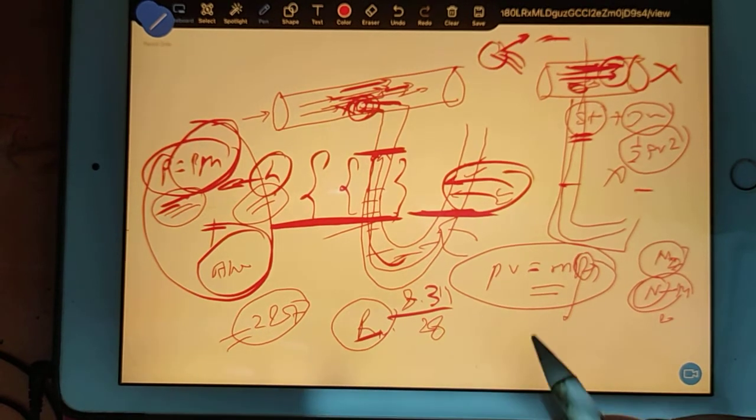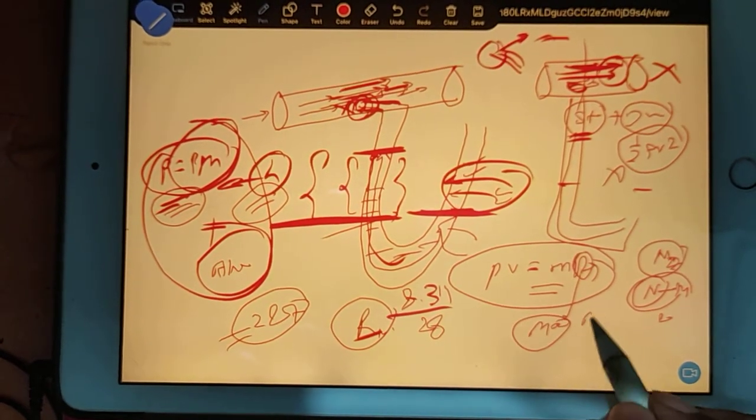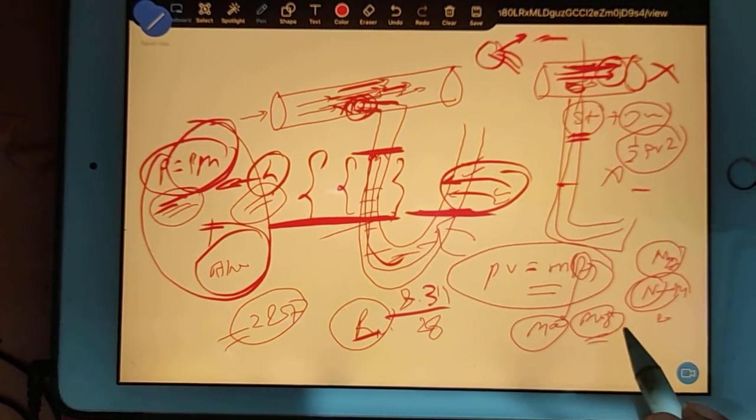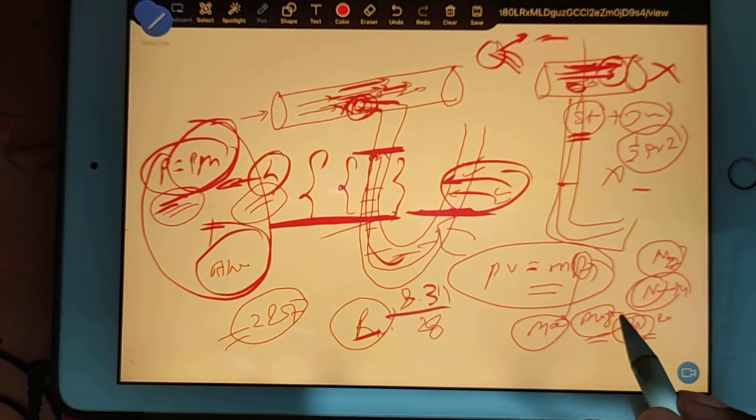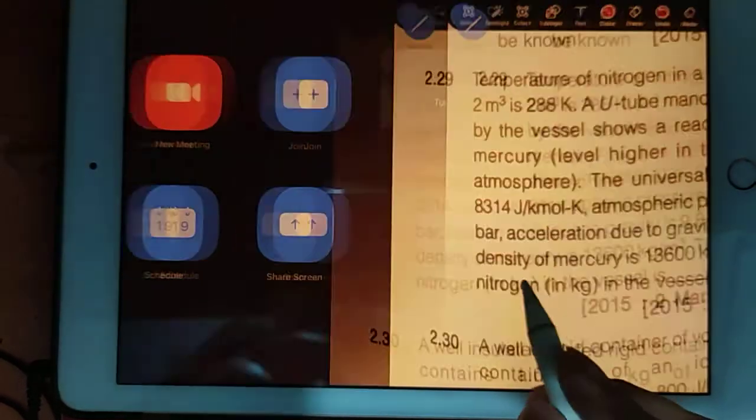Okay. What is the molar weight for air? How much do we take for air? Guys, can you recall how much we take for air?